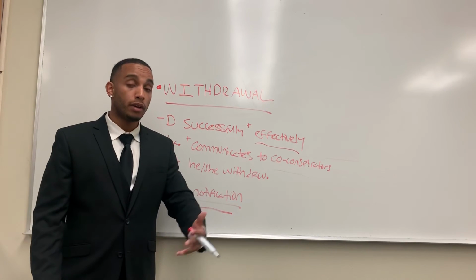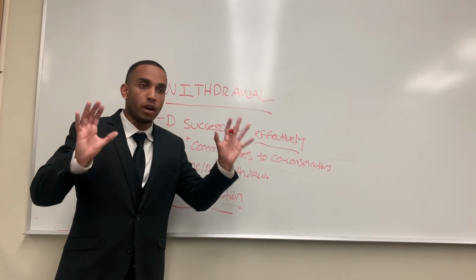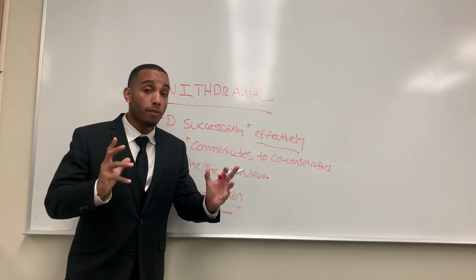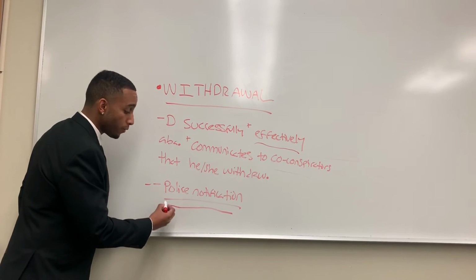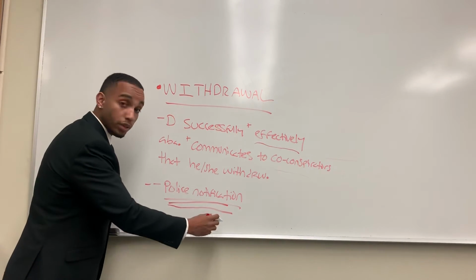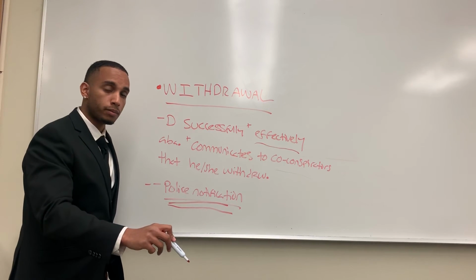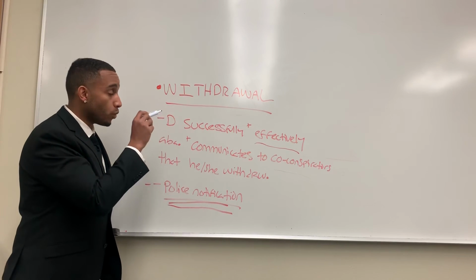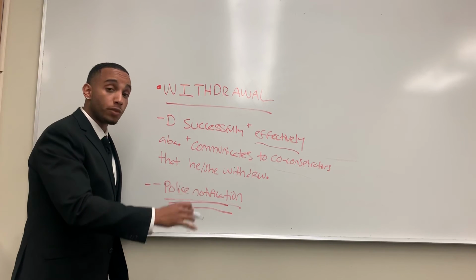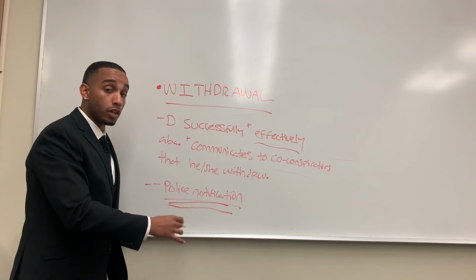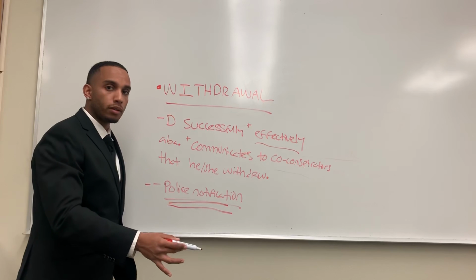This example I used before. Israel, Kevin, and I want to rob the bank. I get cold feet. I get scared. I'm like, Kevin, Israel, I'm out of this crime. I don't want to do it anymore. I tell them effectively and successfully that I'm out of the crime, and I have to do my part by notifying the police. This is very critical. Notifying the police in order to stop Israel and Kevin from committing that crime, from robbing the bank. This is critical because this will allow me, and also my other example, to not be liable for any natural foreseeable acts that happen. I'll only be liable for conspiracy rather than being liable for conspiracy, homicide, etc.